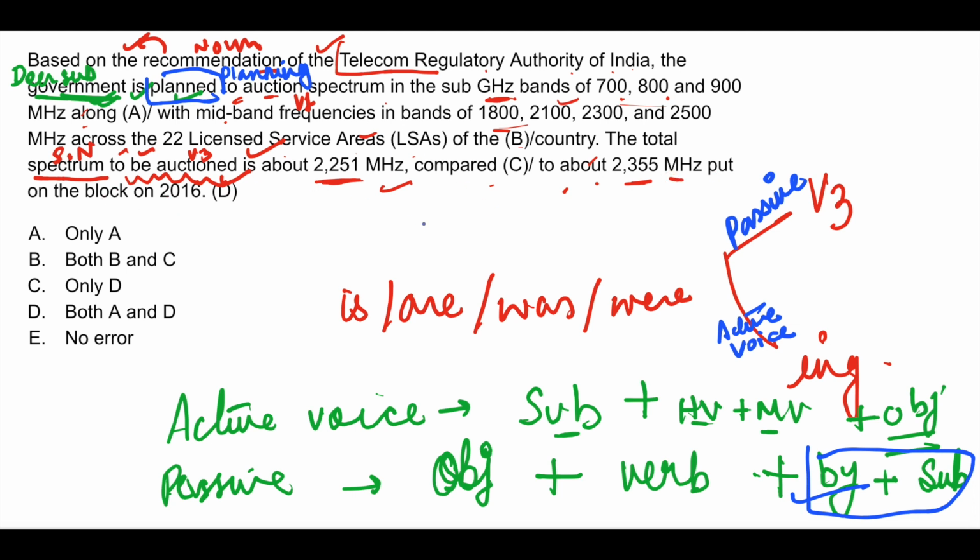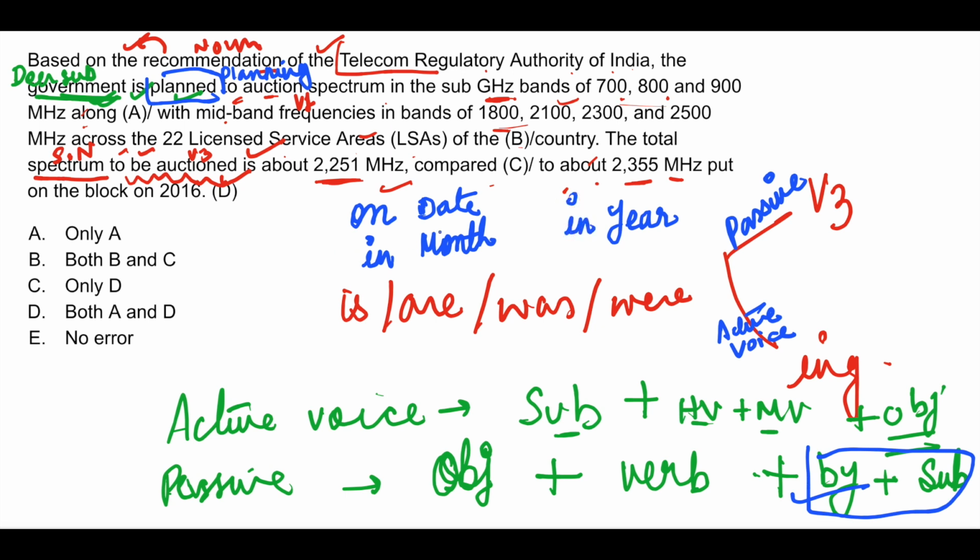Now remember this, when there is a date mentioned like 22nd December 2016, when there is a date mentioned, you should use on. Okay, when a month is mentioned, only December, you should use in. When only a year is mentioned, like 2016, 17, 18, you should use in.